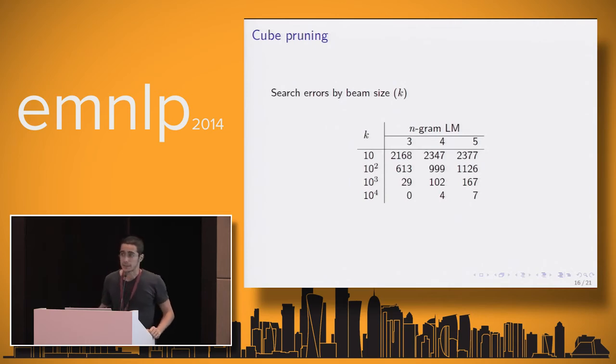Let's have a look at the search errors made by cube pruning. So cube pruning makes search errors like that. Here is the beam parameter. It's nice to get confirmation that as you go an order up with the beam, you go an order down with the errors. And it's also interesting to see that with beams of 10,000, in a 5-gram language model, cube pruning is performing basically exactly. Although we don't have a proof, the error is unbounded, we know empirically that it's very close to the optimum.